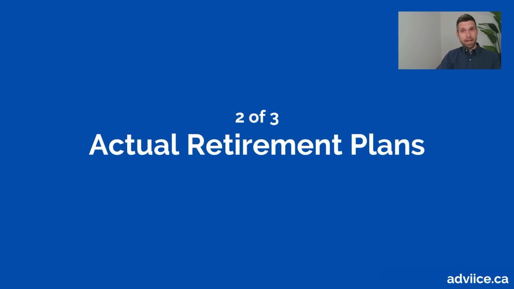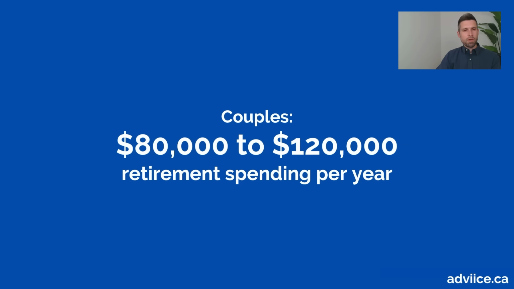Now that was the Statistics Canada data, but the second thing we want to talk about is my experience working on actual retirement plans. As I mentioned previously, my experience has been a little bit different than what the Statistics Canada information would suggest. So let's talk about what I've seen working on over 8,000 different retirement plans. One would be that for couples, the range is a little bit higher than the median. I would say it starts around the median, around $80,000 a year, but it goes all the way up to maybe $120,000 a year. That's the typical range I see for couples in retirement on an after-tax spending basis. That's per year, after tax, no tax included there.